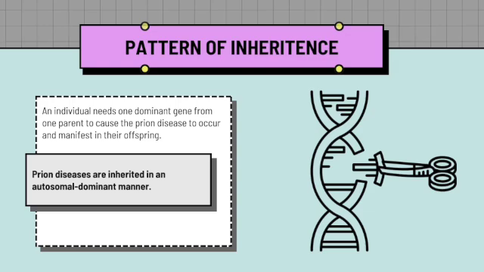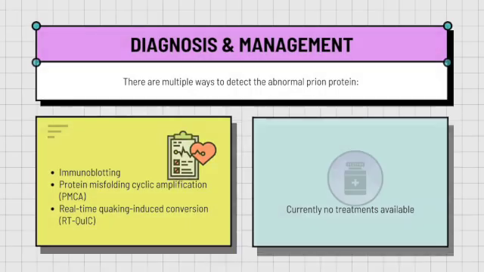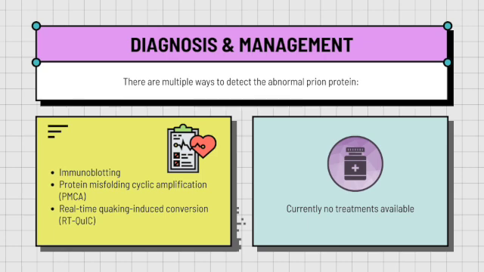So, there are multiple ways to detect the abnormal prion protein, one of which is immunoblotting. This is a blot analysis used to detect the disease-causing prion protein in the brain tissue.